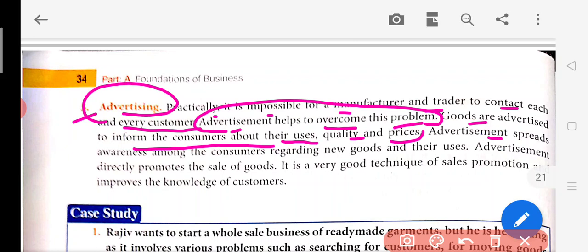Advertisement spreads awareness among the consumers regarding new goods and their uses. Whenever a new product is launched, advertisement is very important to provide information to the people. Because if a person is not aware of the availability of such a good in the market, he will not buy it.